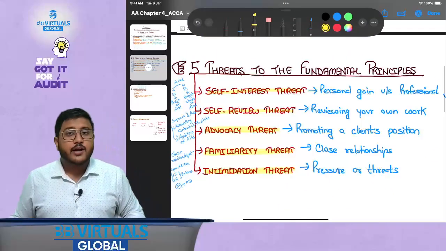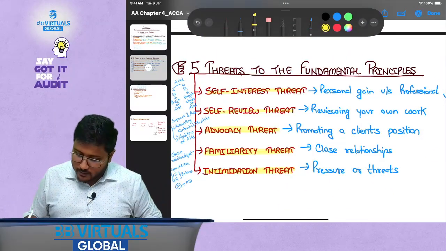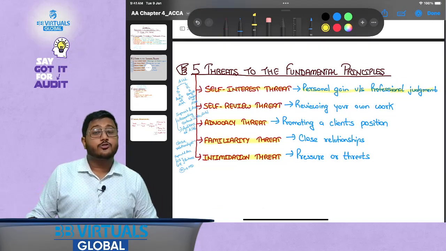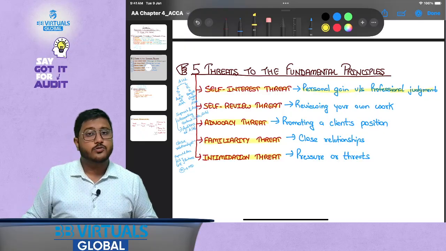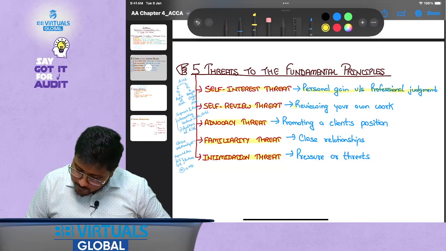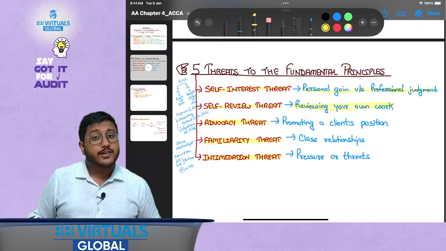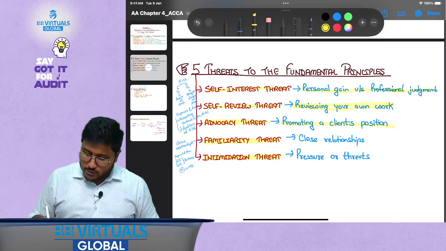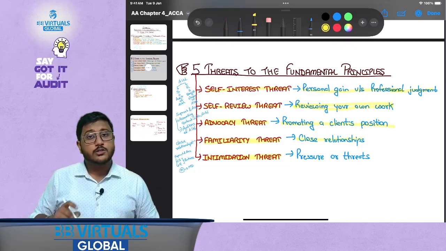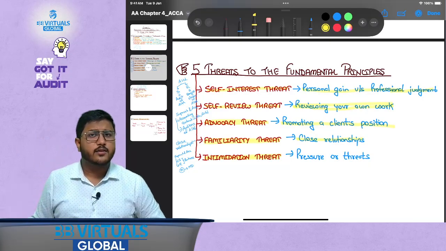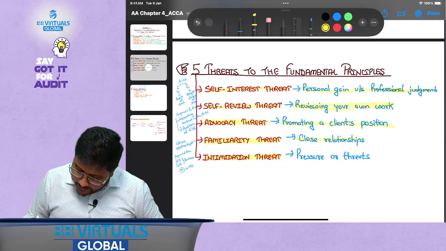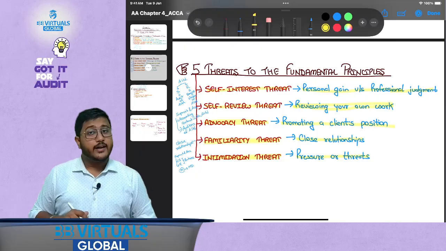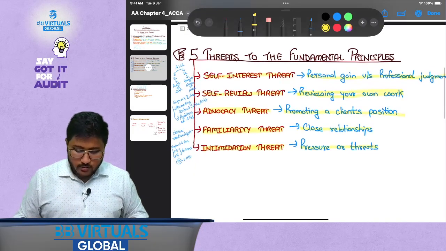Okay, now the 5 threats to the fundamental principles. Personal gain versus professional judgment: there should not be a dilemma between personal gain and professional judgment. Reviewing your own work is what self-review threat is. What is advocacy threat? Promoting a client's position to the level it becomes your position. Familiarity threat: close relationships should be avoided in a firm where you are doing the professional assignment. Intimidation threat: pressure or threats should not be there. Your professional judgment should not be driven by intimidation, that is, threats or pressure.